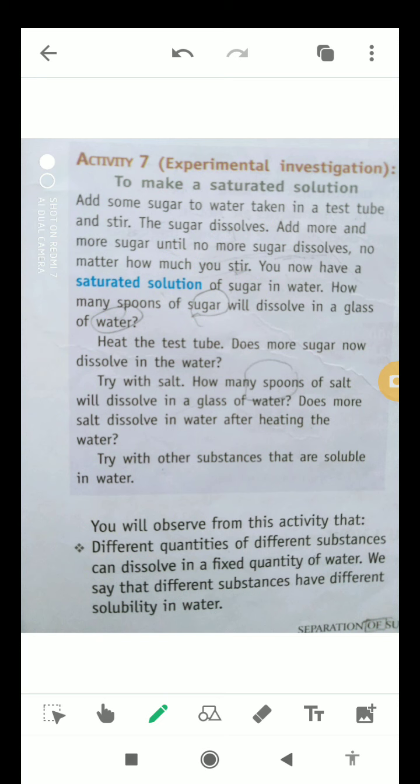How many spoons of sugar will dissolve in a glass of water? Now we will heat the test tube. Does more sugar now dissolve in the water? Try with salt. How many spoons of salt will dissolve in a glass of water? Does more salt dissolve in water after heating the water? Try with different other substances that are soluble in water. Now you will observe from this activity that different quantities of different substances can dissolve in a fixed quantity of water. We see that different substances have different solubility in water.